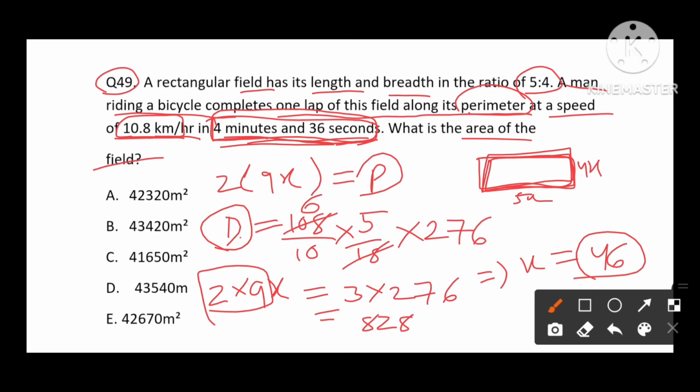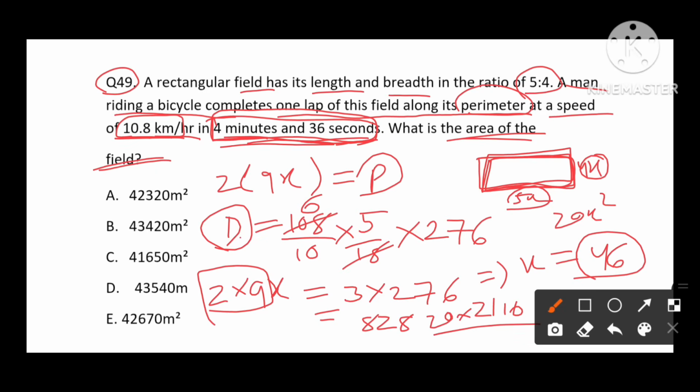Question asked is to find the area of the field. Area of the field is length into breadth. 4 into 5, 20 x square. X square means 46 square. 46 square value will be 2116. 2116 into 20.